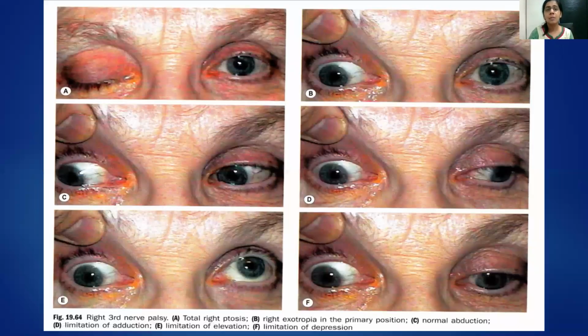So these are some pictures showing third nerve palsy. It's the right third nerve which is affected. So you see right complete ptosis. When you lift the lid up, you see an exotropic as well as a hypotropic eye. Adduction, elevation, as well as depression is restricted. A similar picture showing right third nerve palsy, with the right eye in exotropia.